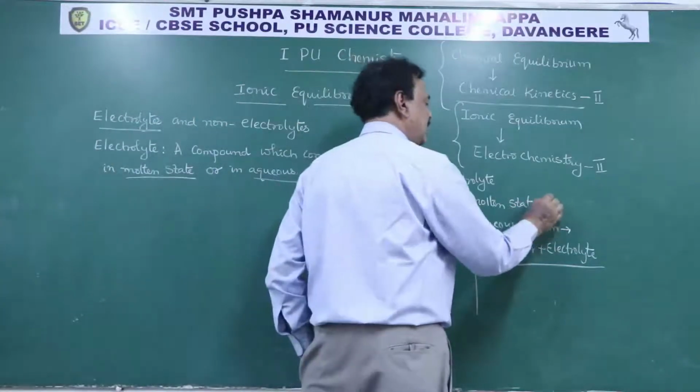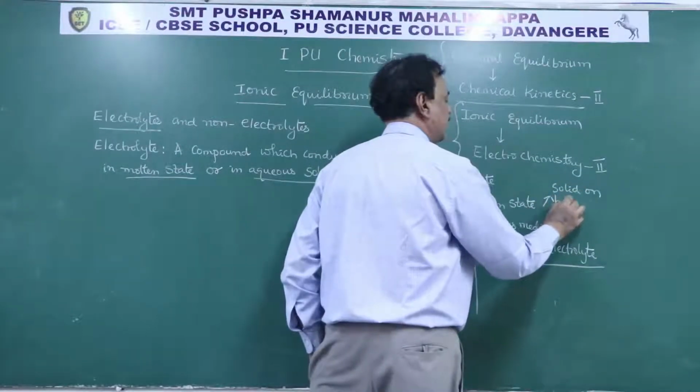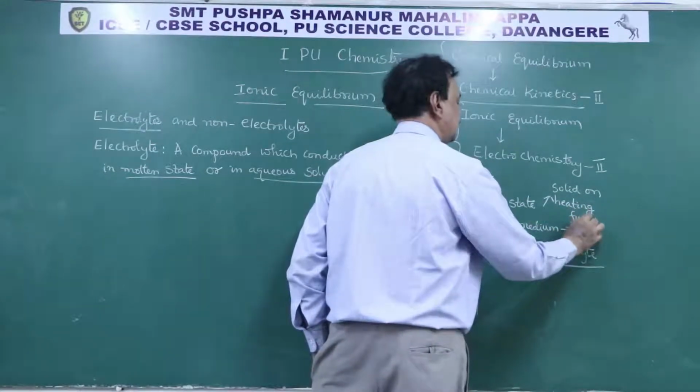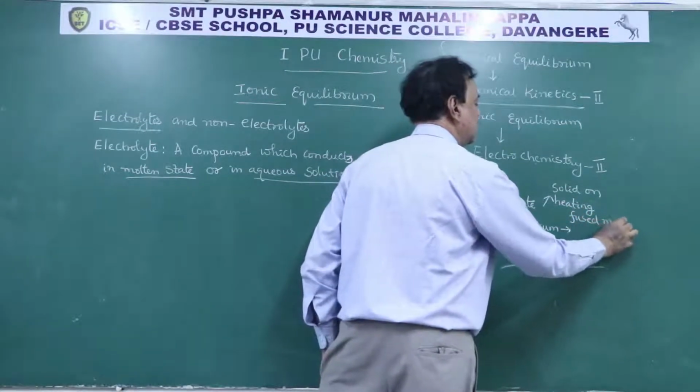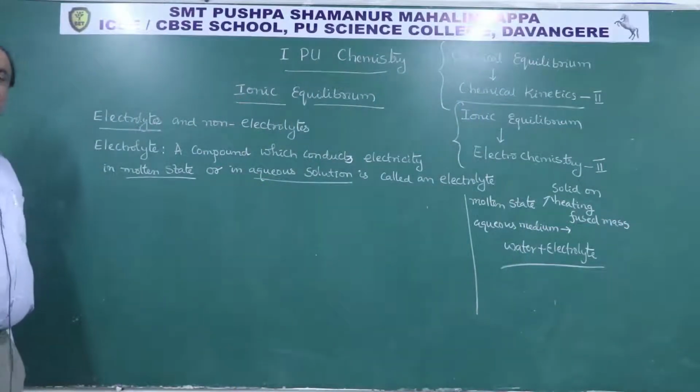Whereas a solid on heating gives the fused mass. That mass is called the molten mass of the electrolyte.